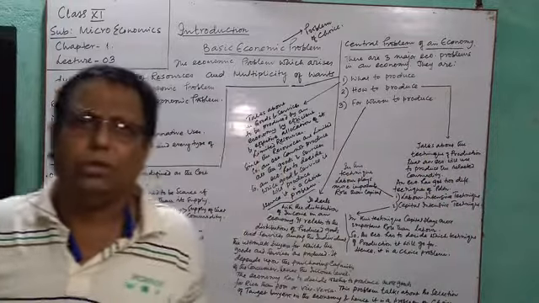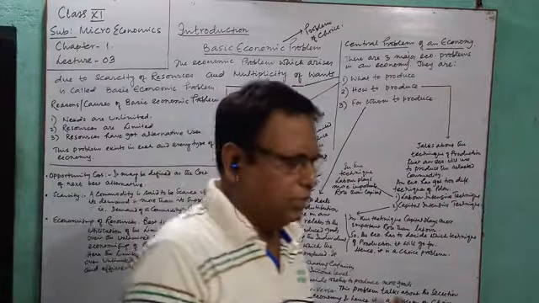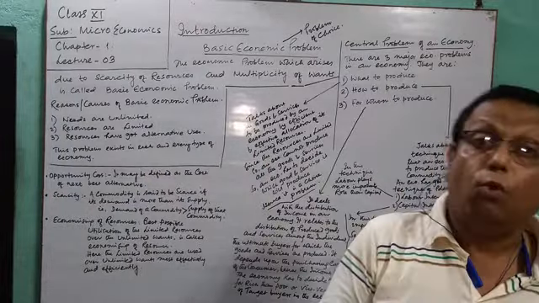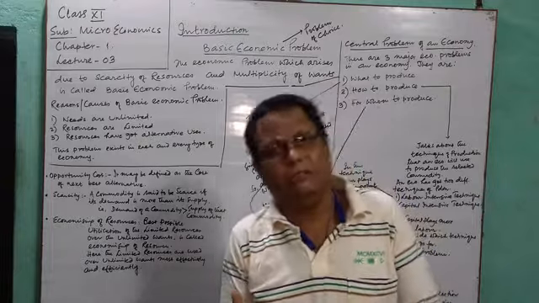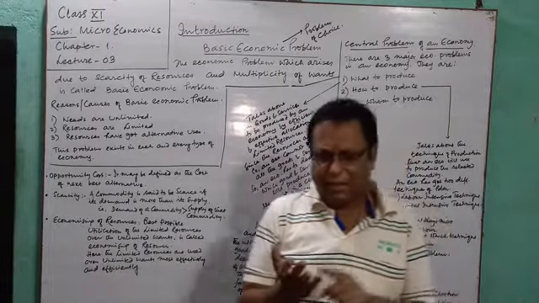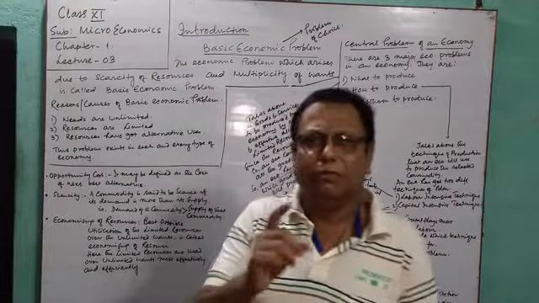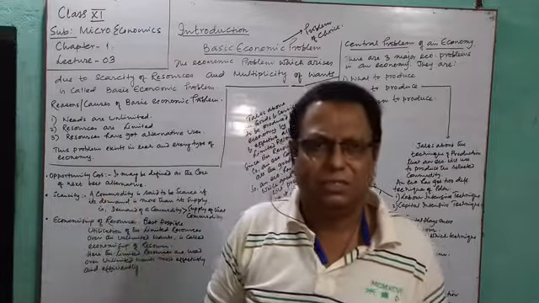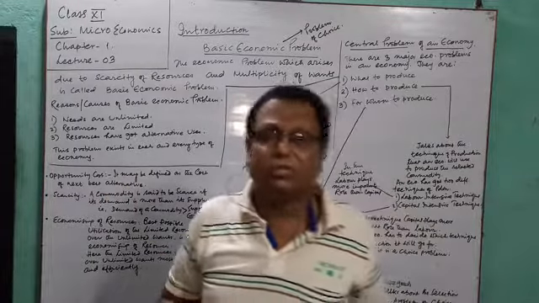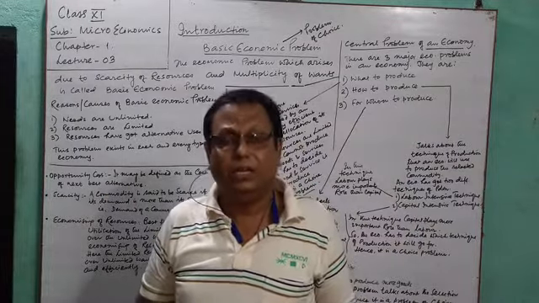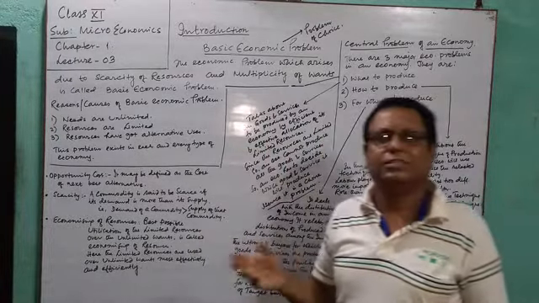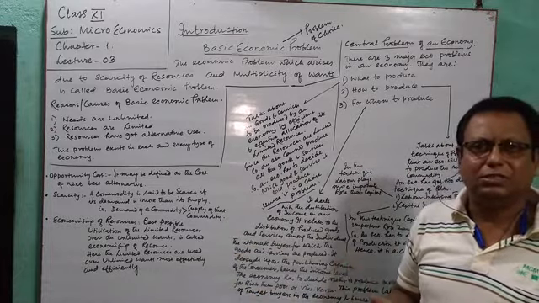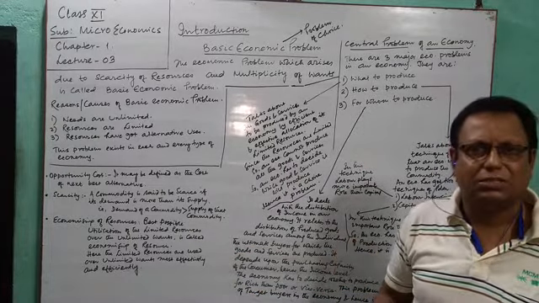If you go, you will find that resources are limited and wants are unlimited. If you go to the developed economy like USA, UK, Canada, you will find this problem exists. In our country, which is a developing country, here also we will find that the problem of choice exists. Our resources are less than our needs.